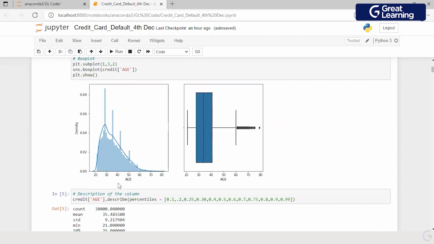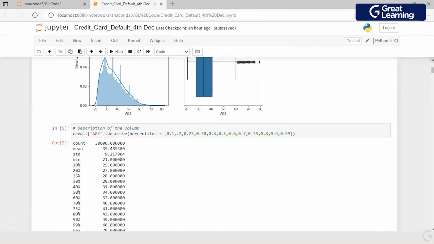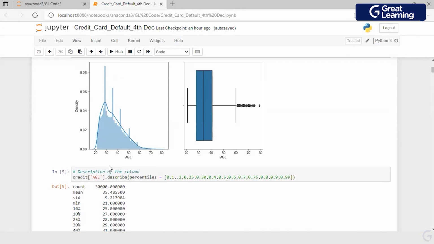What is the first observation which I get to see from age? When I'm looking at a distribution plot, and this is a KDE curve which I have made, there are certain peaks which I'm able to see in the age variable. What I can find out is that age is probably not normally distributed. From the box plot, I'm able to make out that I have a lot of extreme values or outliers beyond 60 as an age. When I make a distribution plot, Python considers this more as a bar rather than a complete histogram.